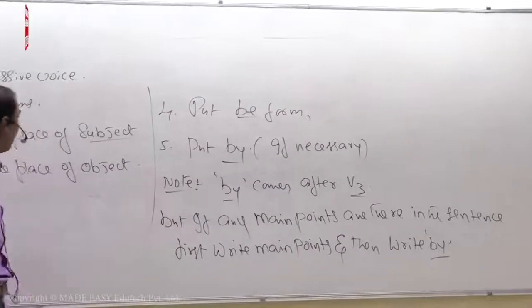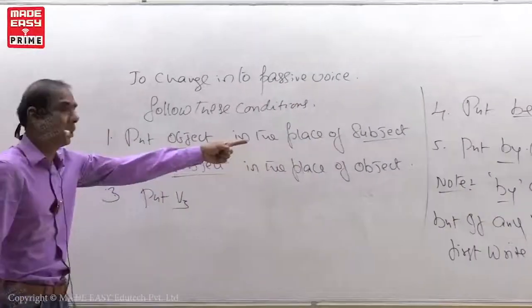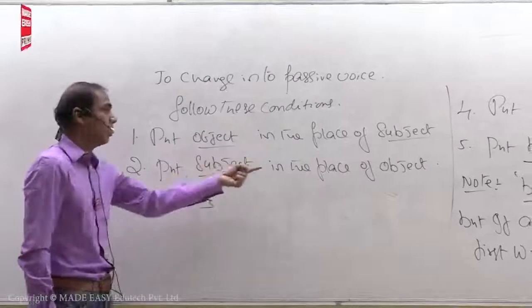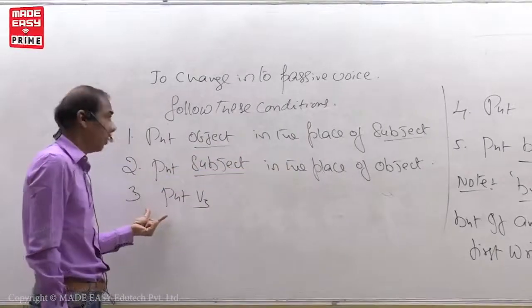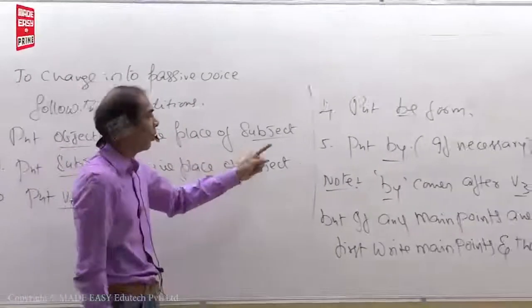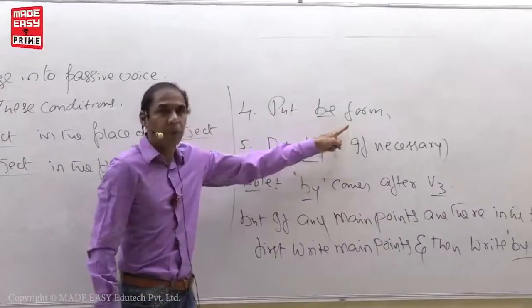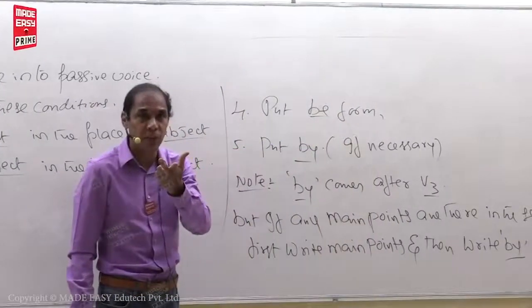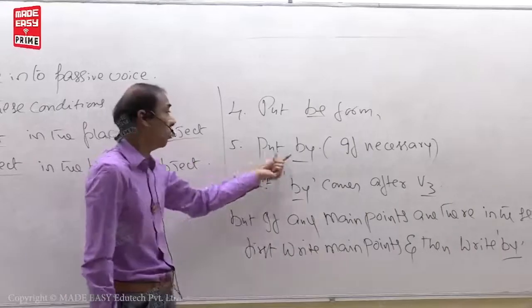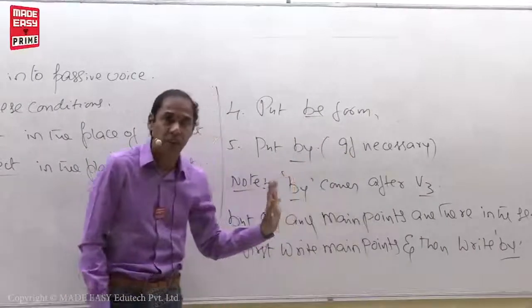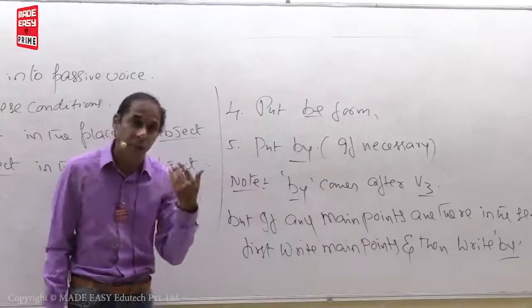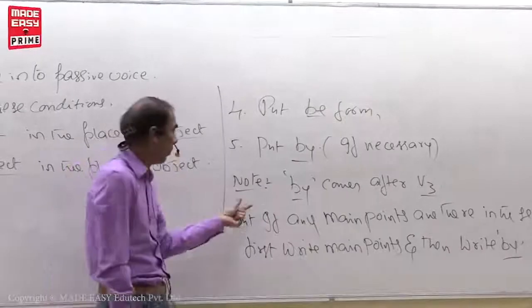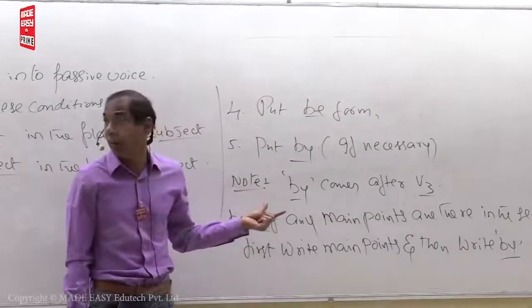What is all this? I'll explain. Don't worry. What is the first point? Put object in the place of subject. 2. Put subject in the place of object. Third point, put V3. Fourth, put B form. B form means the 8 B forms; I gave you the list. Fifth one, put by, if necessary. When it is necessary and when it is not, I'll explain later. Note, this is an important point.